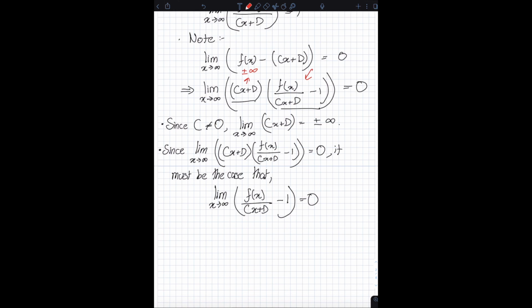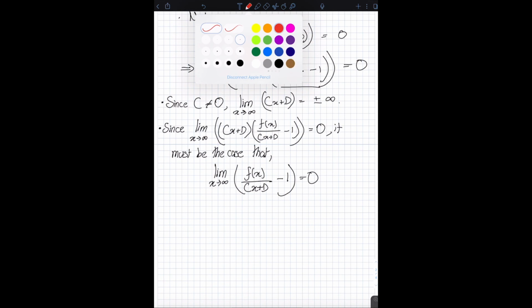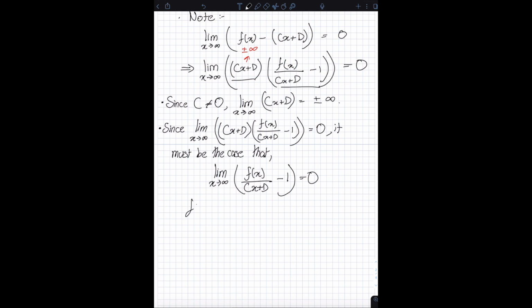Therefore, for the product to go to 0, it must be the case that the limit as x approaches infinity of f of x divided by cx plus t minus 1 goes to 0. If you want to be a little more rigorous, you can argue this by cases. First assume that f of x divided by cx plus t minus 1 goes to infinity, and show that if this is the case, then this limit cannot possibly go to 0. Then use negative infinity,